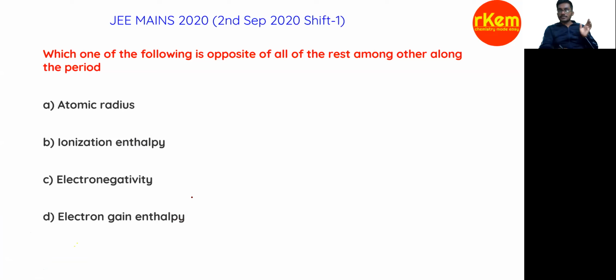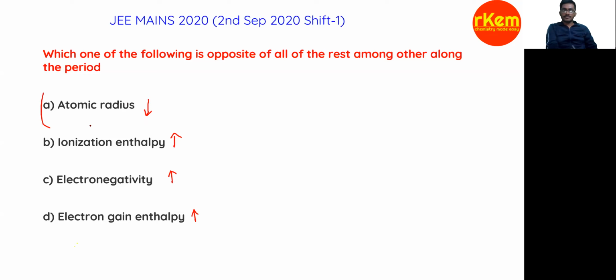Left to right in the period, what about atomic radius, will it decrease or increase? No doubt it decreases. Ionization enthalpy increases, electronegativity increases, electron gain enthalpy increases. So which one is opposite in this?